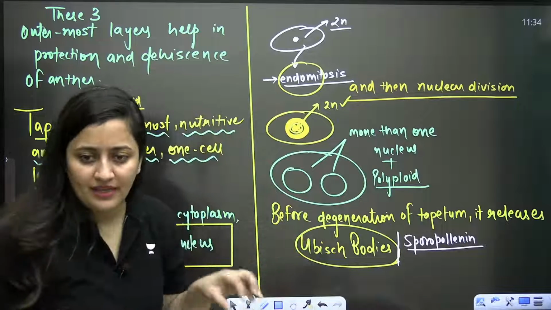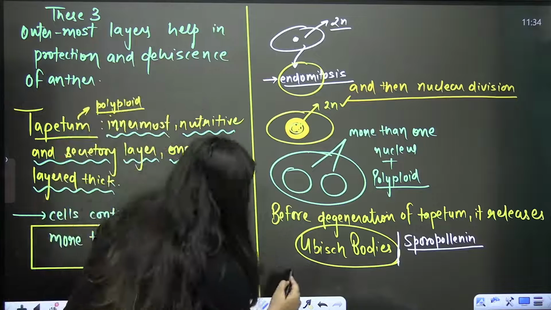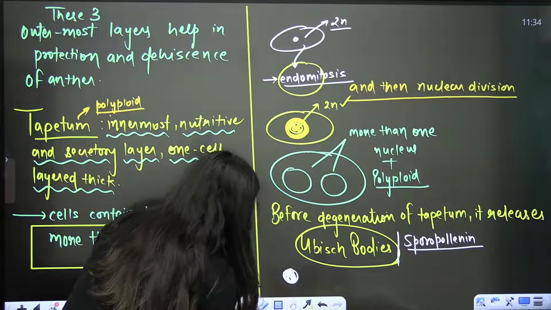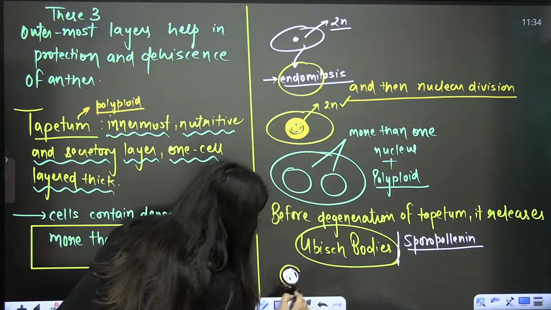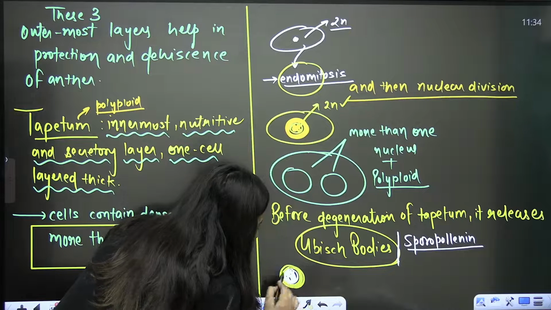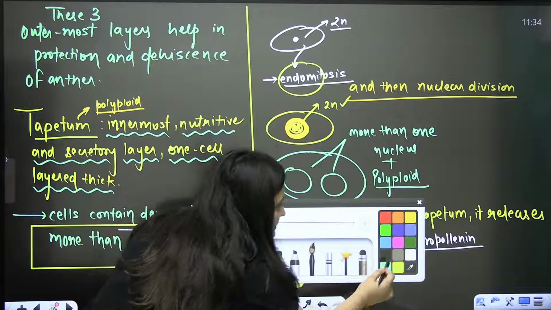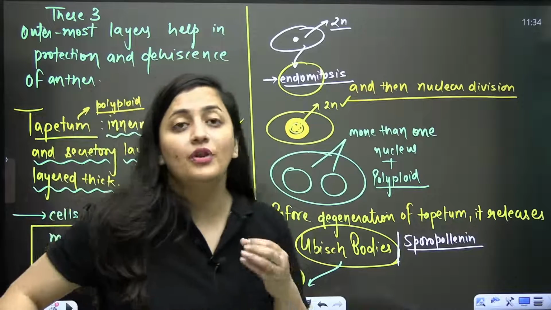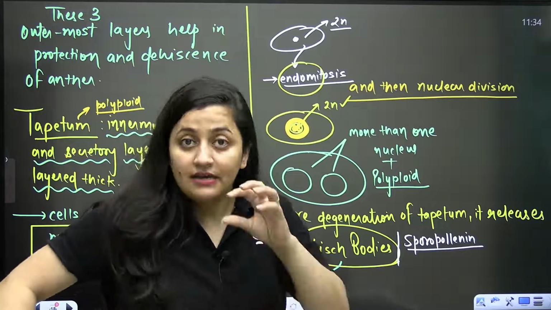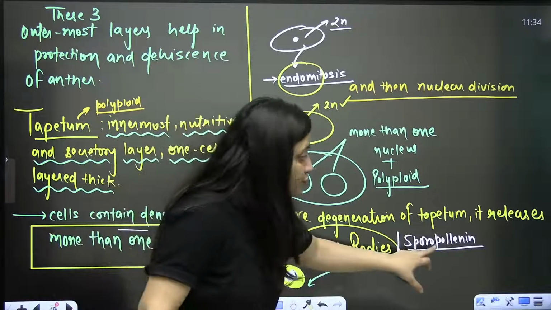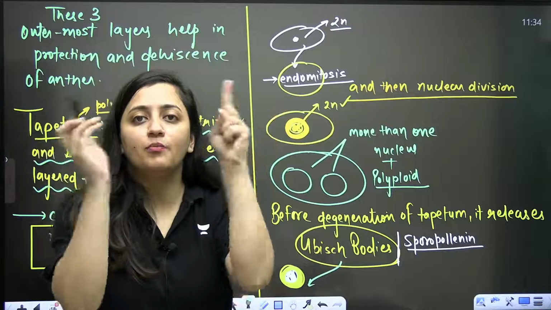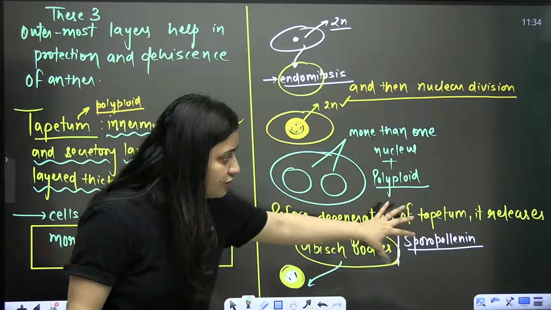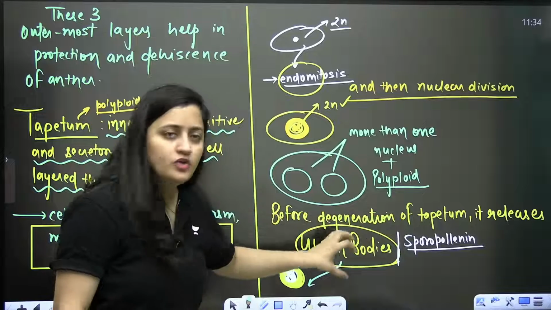Actually, what is happening? There are some pre-Ubisch bodies, and they will be covered with sporopollenin. So the sporopollenin is forming the Ubisch body. Sporopollenin is an organic substance. It is going to form the outermost layer of the pollen grain, that is exine. Before degeneration of tapetum it will form the Ubisch body.